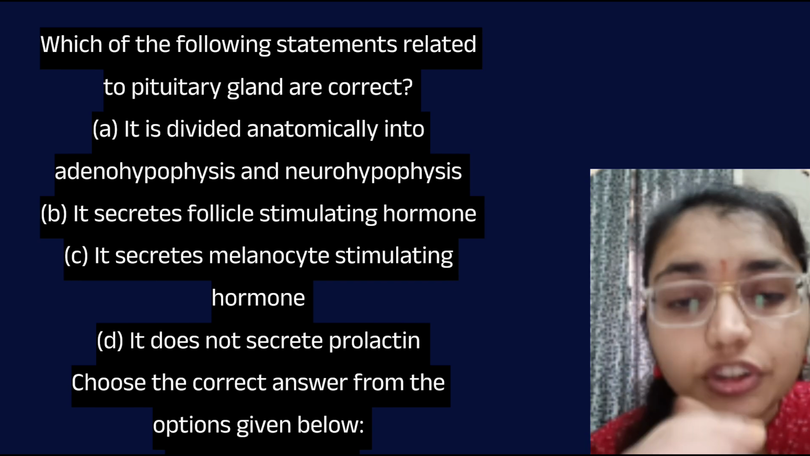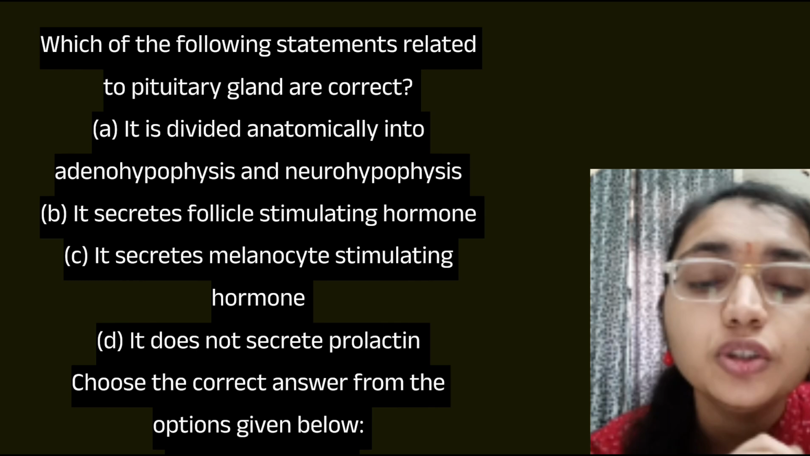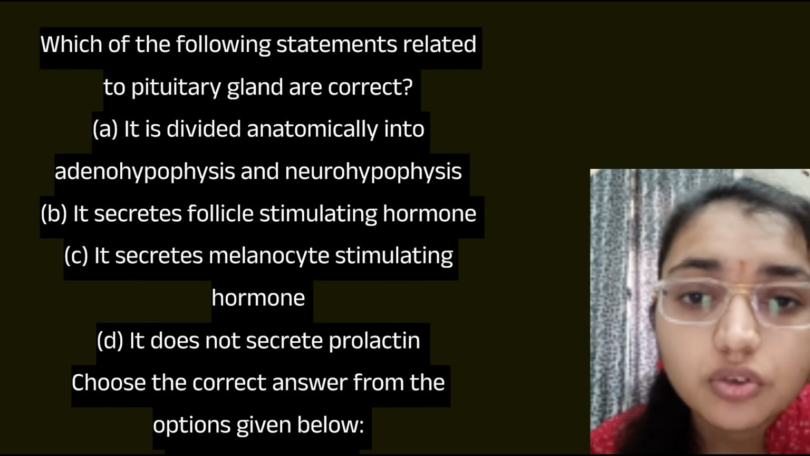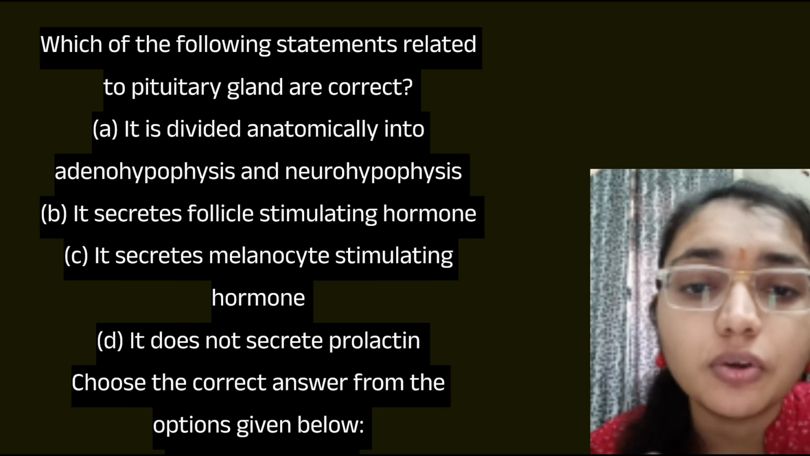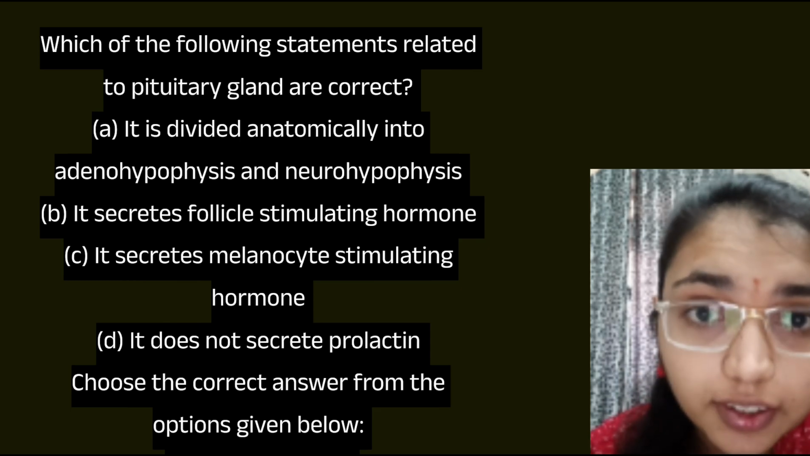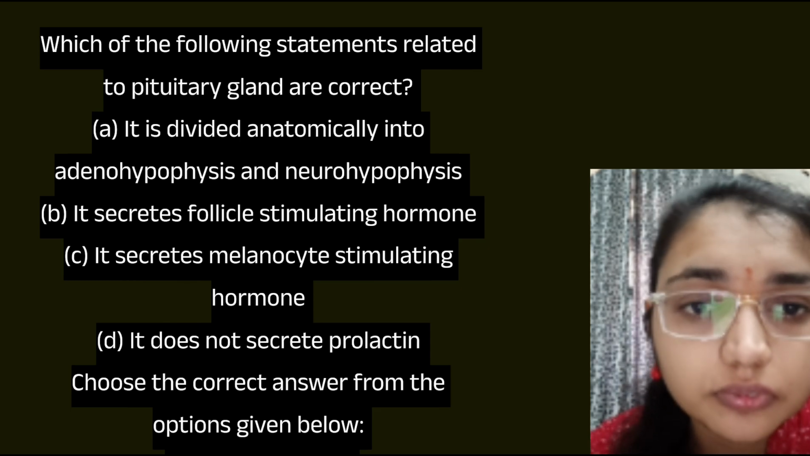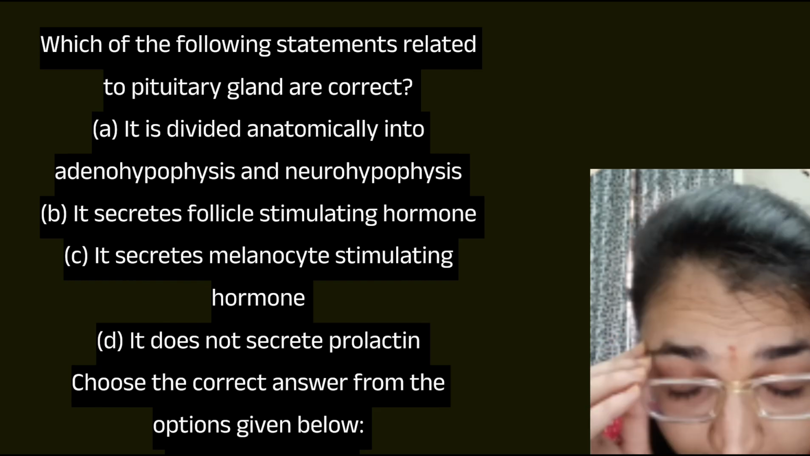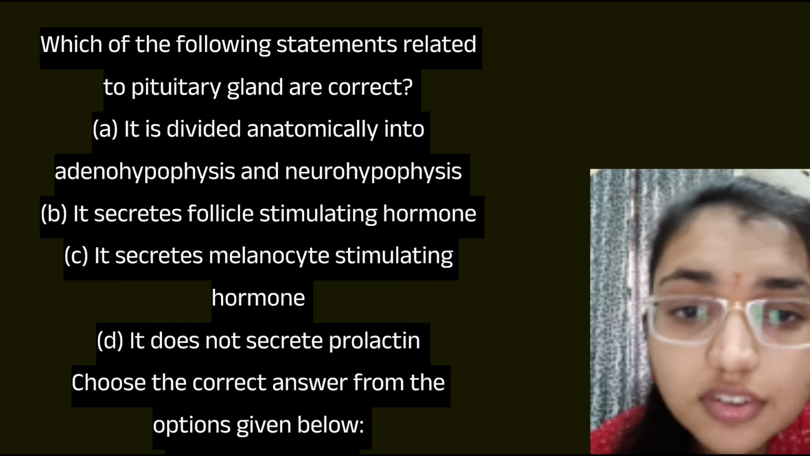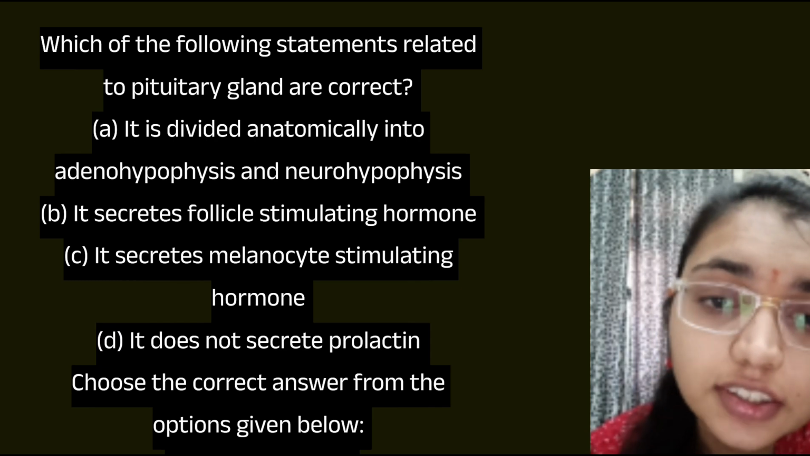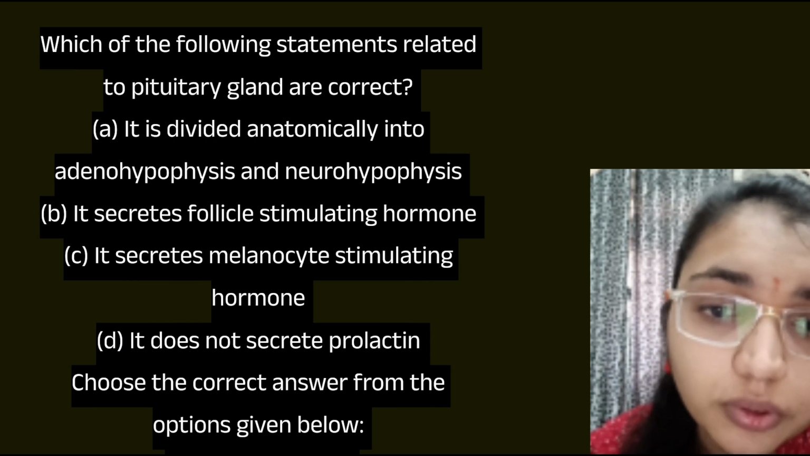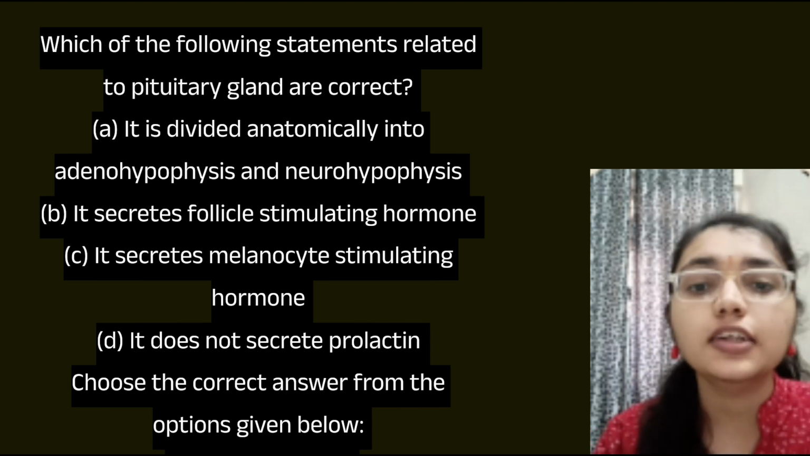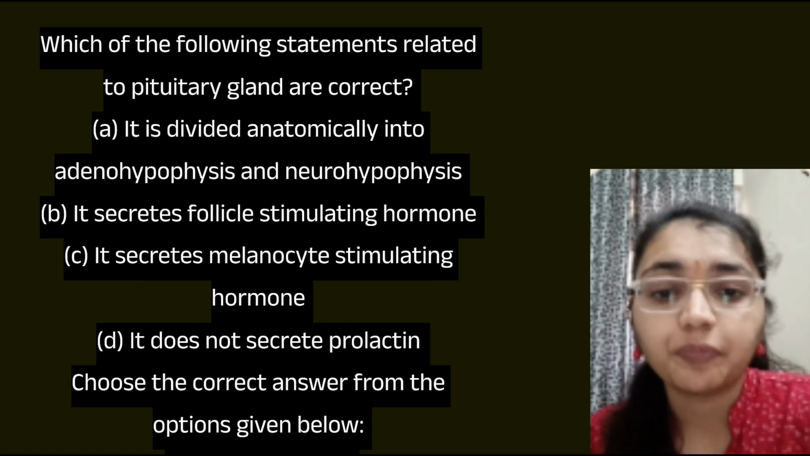Next question is, which one of the following statements is related to the pituitary gland, and we have to tell the correct option here. Option A is, it is divided automatically into the adenohypophysis and neurohypophysis, and it secretes the follicle stimulating hormone, then it secretes the melanocyte stimulating hormone. So ABC is correct here, and option D, we can see it does not secrete prolactin, wrong.